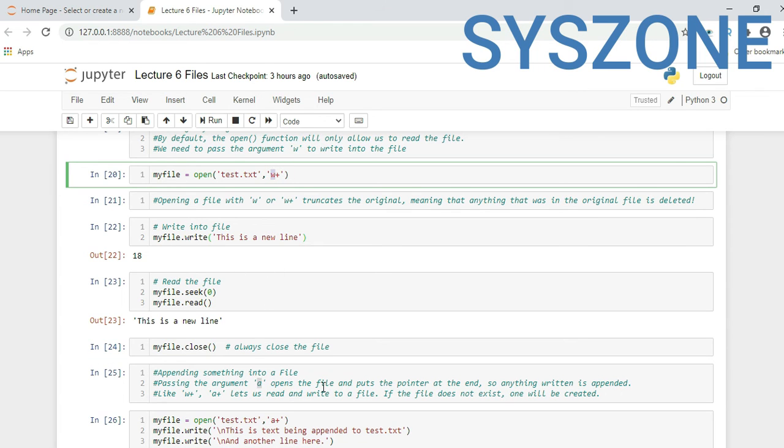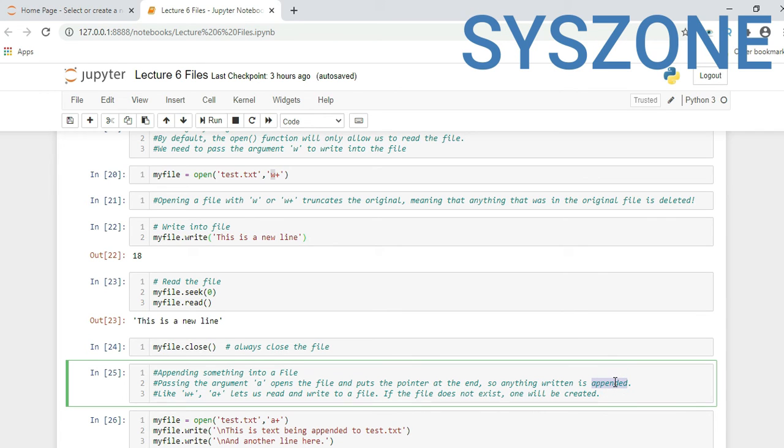We can pass a, which opens the file and puts the pointer at the end, so anything written is appended. We can open a file in append mode, so whatever text we write will always be written at the end of the file, and it will not overwrite or delete the previous text. Like w plus, a plus lets us read and write to a file. If the file does not exist, it will create it.